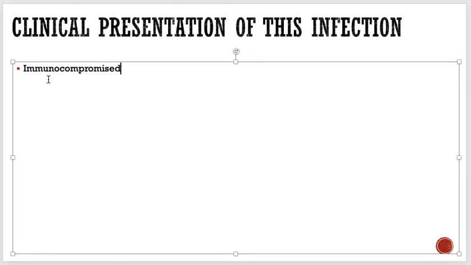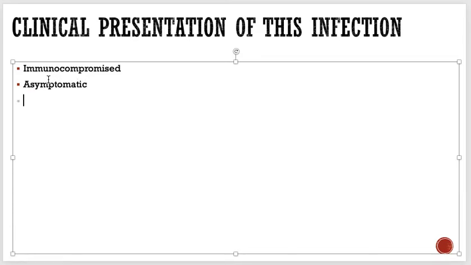Okay, and when persons contract this infection, toxoplasmosis, and their immunity is good, they remain asymptomatic. Okay, they remain asymptomatic.